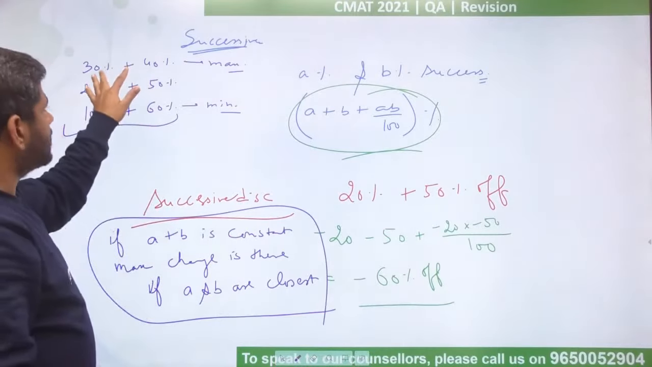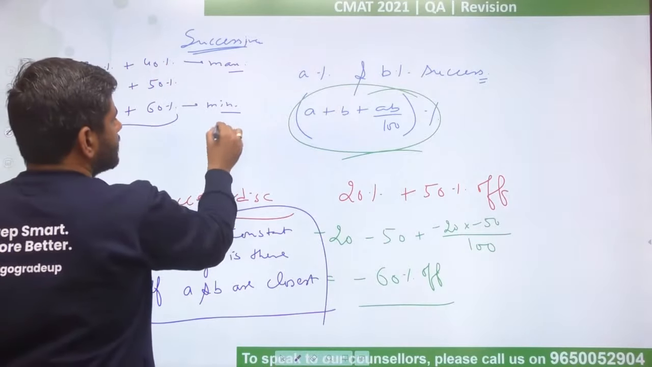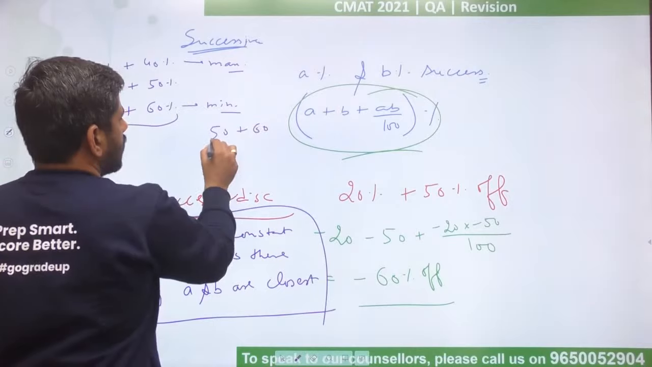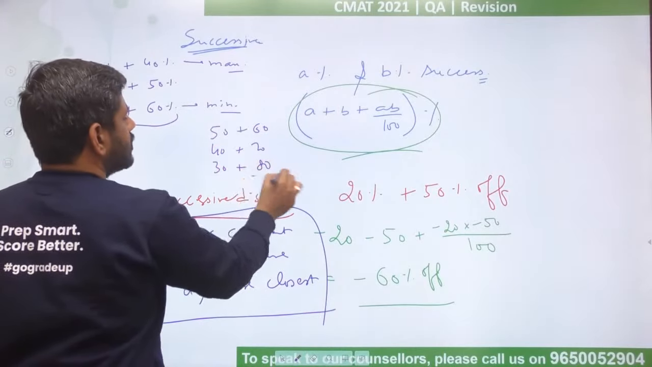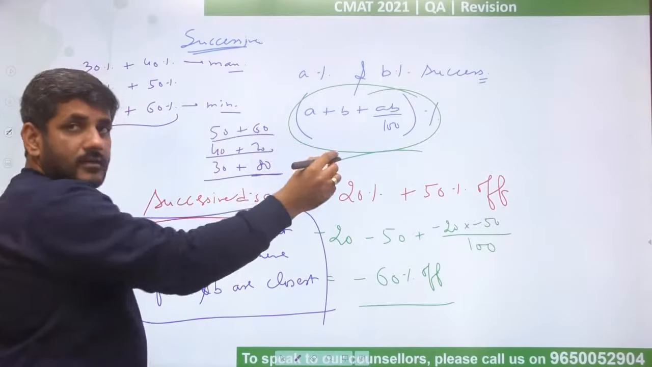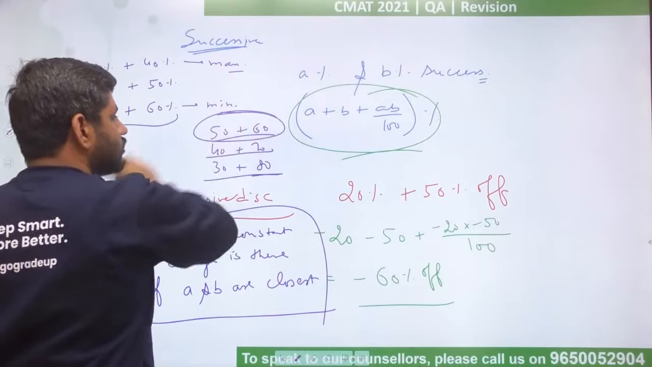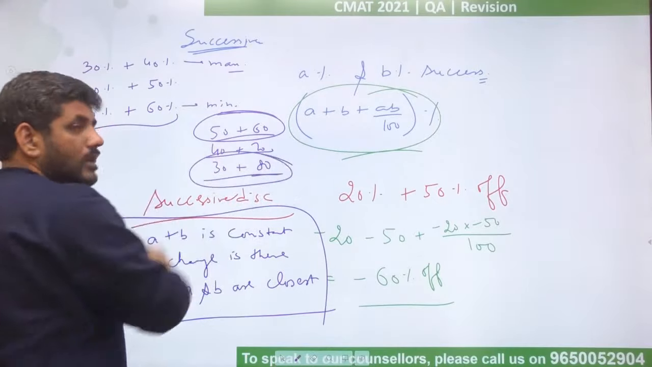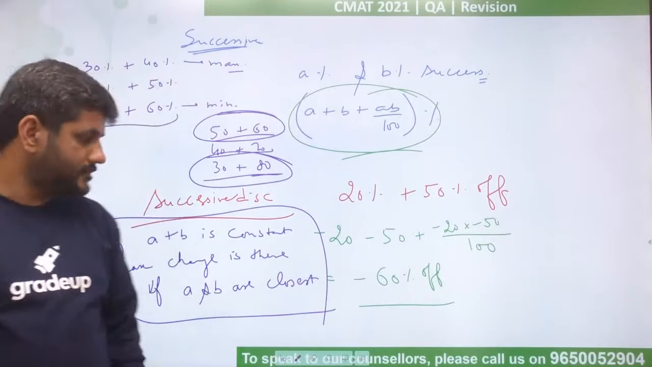If A plus B is constant, instead of 30 plus 40, let us say he starts giving you 50 plus 60% off, or 40 plus 70%, 30 plus 80. You just see that in all the cases the sum is 110. If the sum is constant in all the cases, the largest net change would be when they are closest, the smallest net change when they are farthest. This is what we are talking about here.